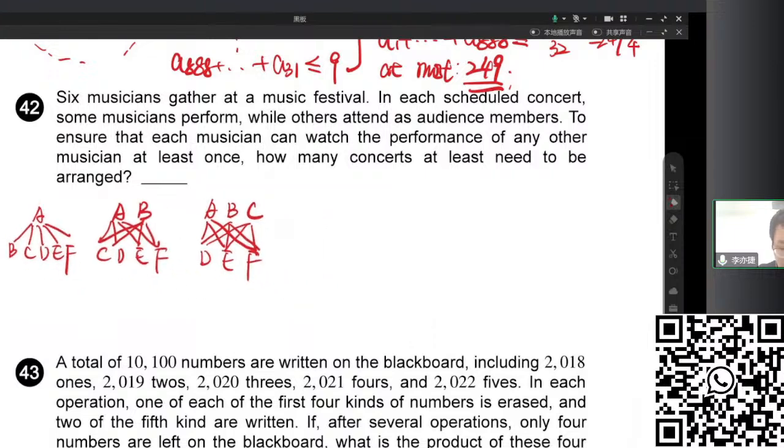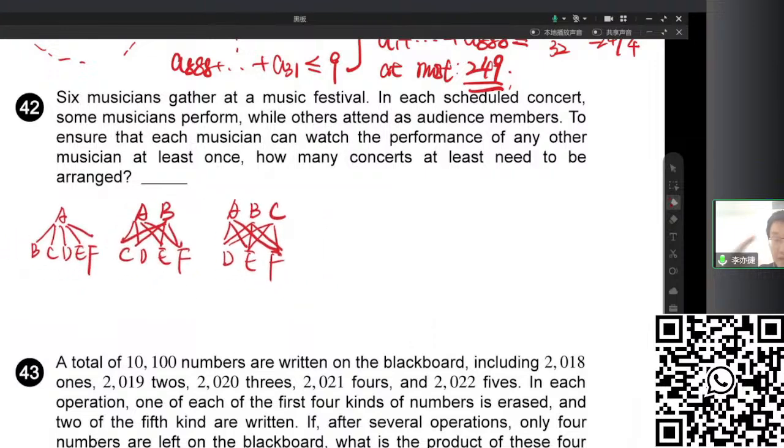Okay, so the question is, at least how many performances need to be held to make everyone listen to everyone else? First, it's easy to find that if we just keep the first process, we make A, B, C, D, E, F all perform a solo. So 6 performances will obviously work. So the answer must be smaller than 6, because 6 is very easy to find. So how to get this answer?